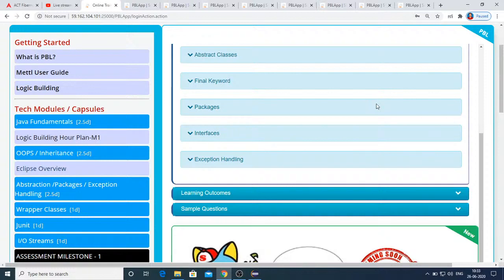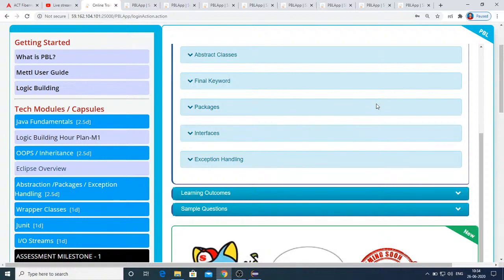So we have seen all those things in the abstract classes concept, and then we have seen interfaces, and we understood that any variable declared inside an interface is treated to be by default a public static final variable, and any method declared inside an interface is treated to be by default a public abstract method. And that is the reason we have not used those keywords while writing the code.